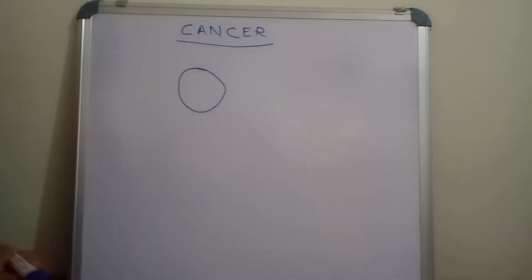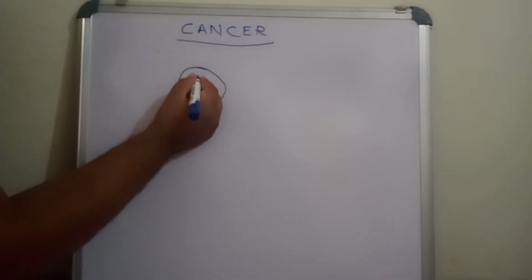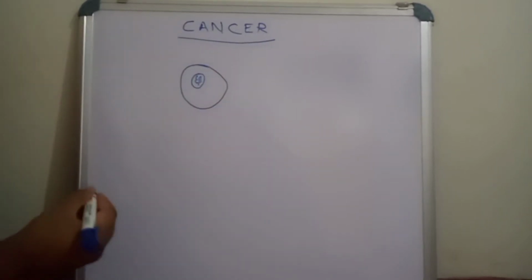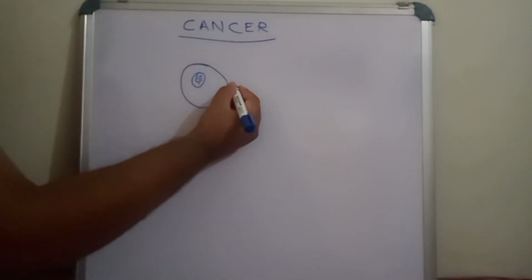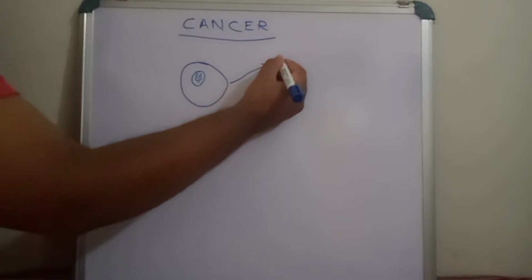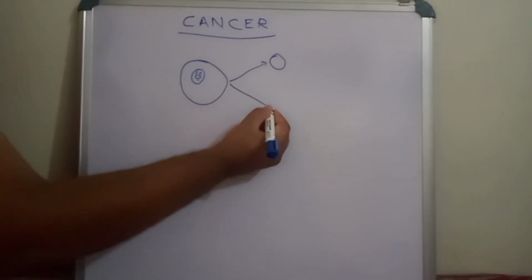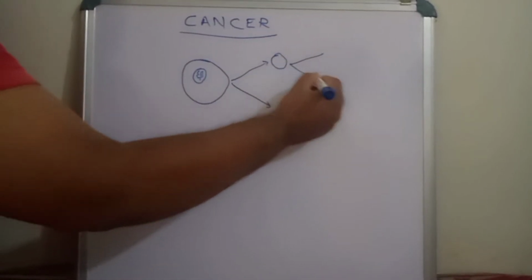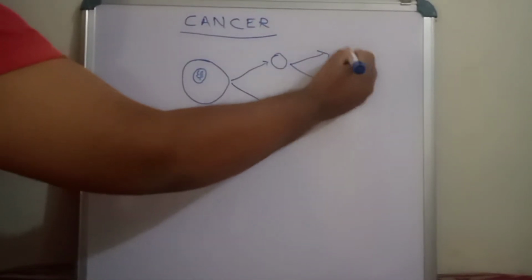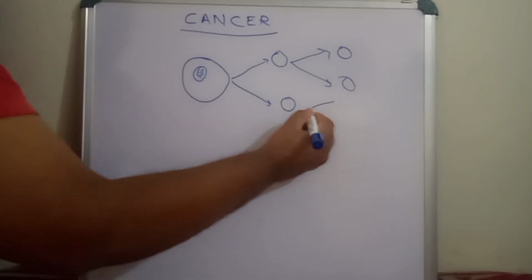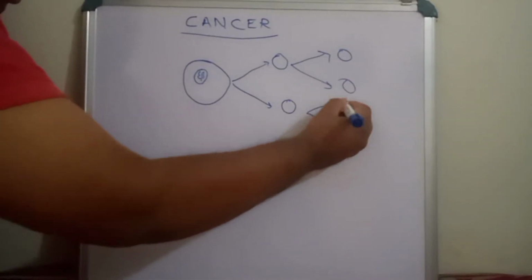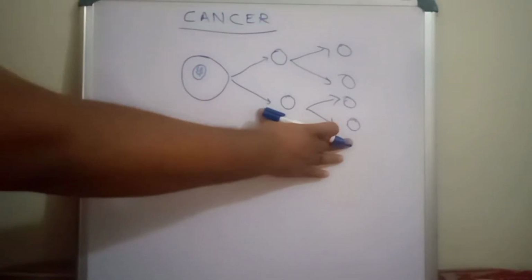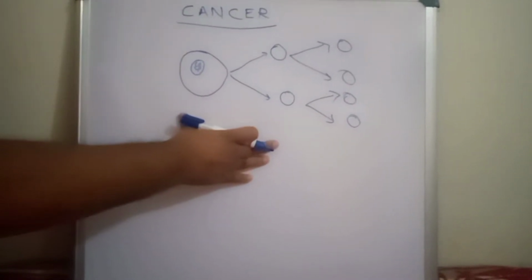Suppose you take a normal cell, consisting of a nucleus and DNA material. This undergoes cell division to form two cells. These two cells further divide to form four. So this is the normal cell division process, taking place in the normal cell.